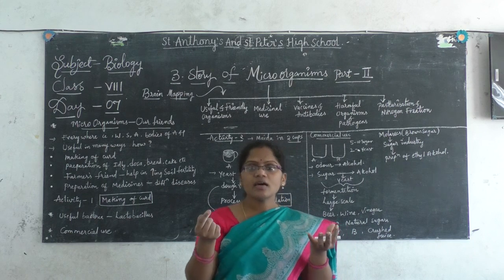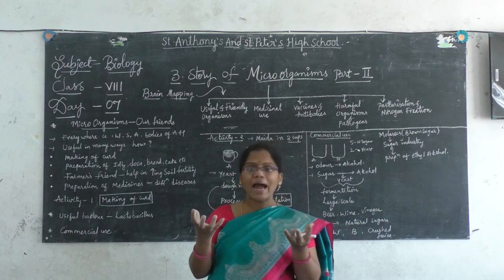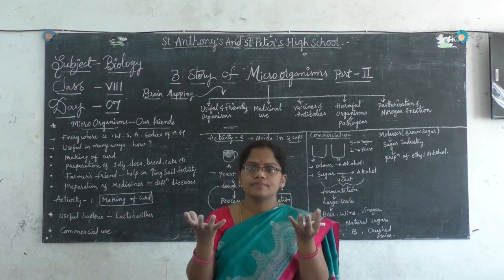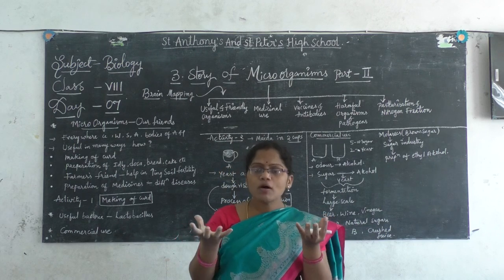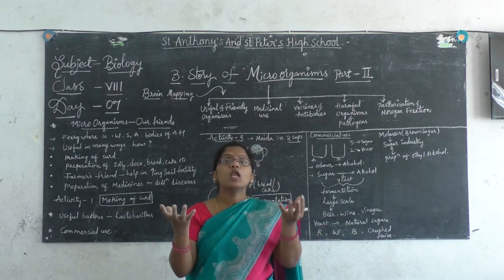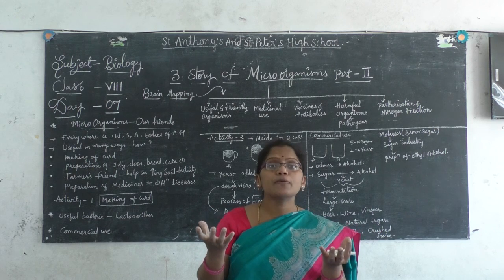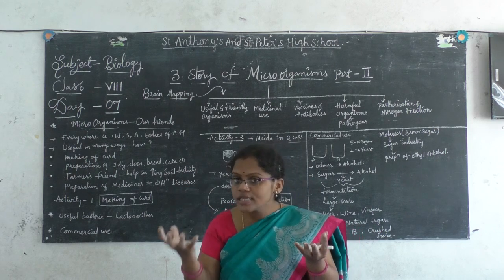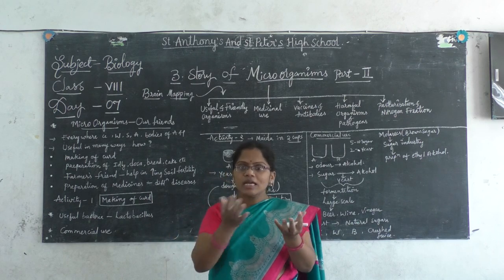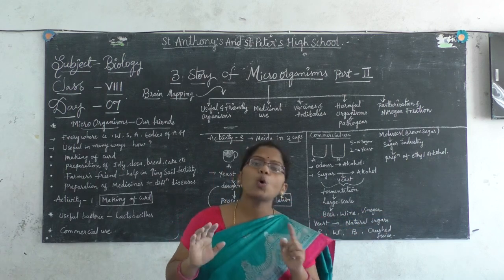Right? And one spoon or two spoons of curd you add in lukewarm milk as well as cool milk. Are you following? Take two bowls, A and B. A bowl is cool milk, B bowl is lukewarm milk. You take one or two spoons of curd and add into this cool milk as well as lukewarm milk. Keep a lid over these two bowls and keep aside for 5 to 6 hours or overnight.